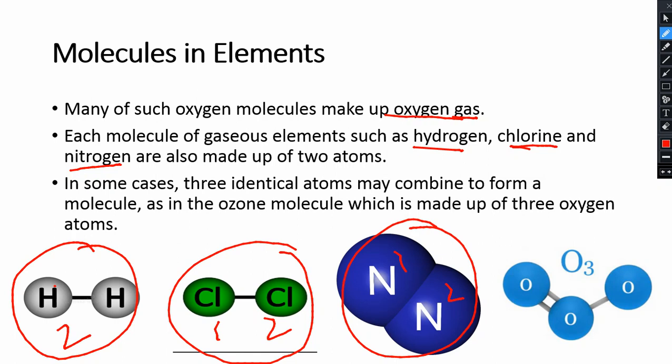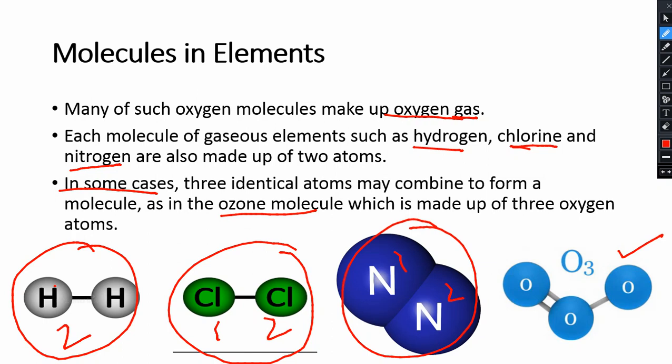Now they said that in some cases three identical atoms may combine to form a molecule, as in the ozone molecule, which is made up of three oxygen atoms. So in some cases there would be three identical atoms combined to form a molecule, and one example of that is the ozone molecule, and this is the ozone molecule.